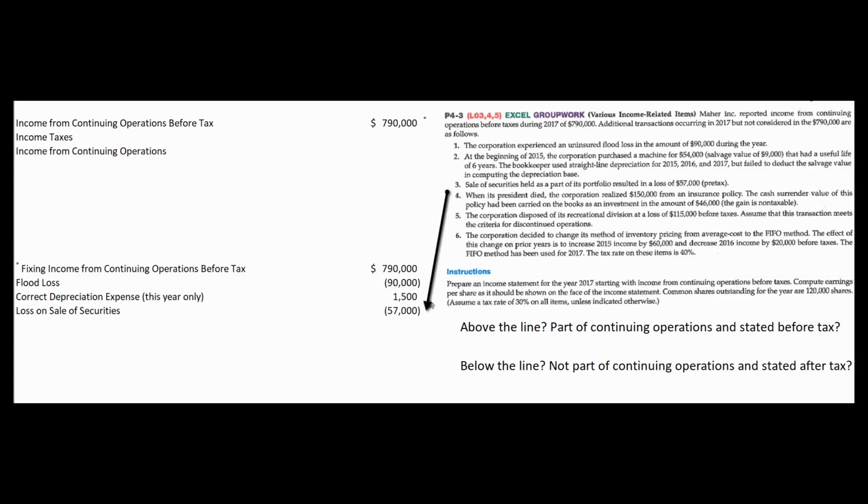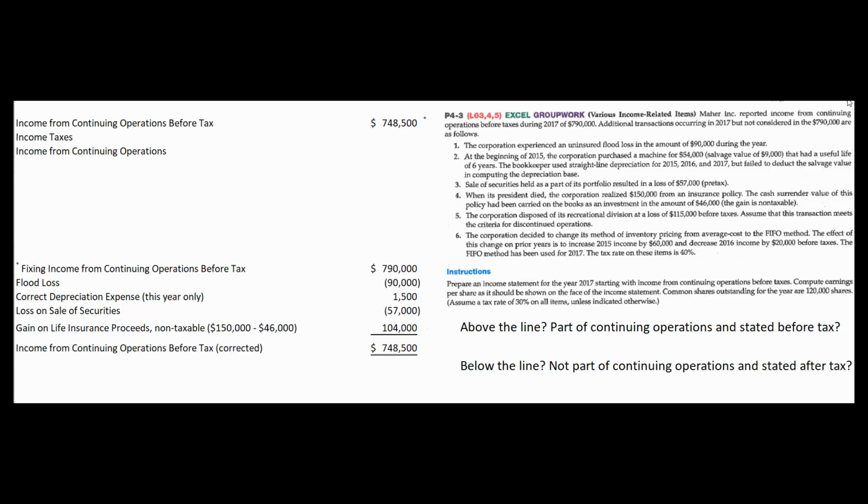That loss on sale of securities of $57,000 should have been subtracted in arriving at that income from continuing operations before tax. And we had a gain on those life insurance proceeds. It's not a taxable gain, but it's a gain nonetheless. It was on our books for the cash surrender value. We got $150,000 when our president passed away. So $150,000 minus book value of $46,000 means that there's a gain of $104,000.